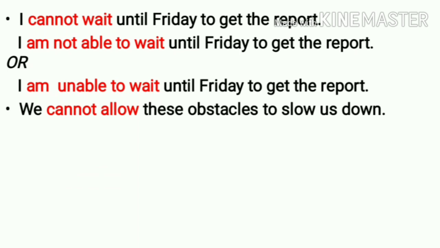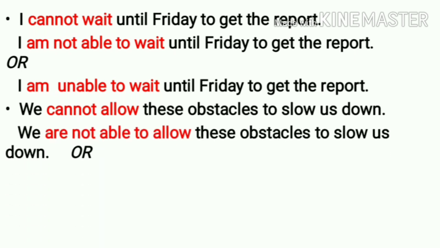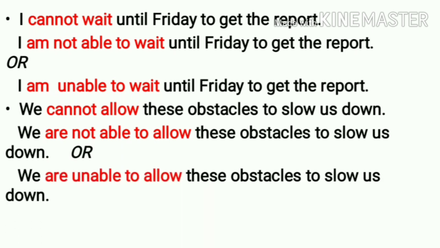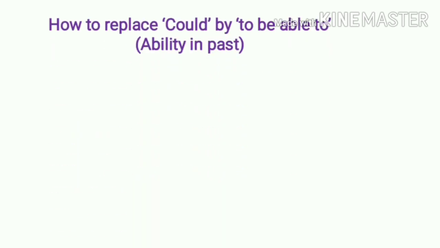Last sentence. We cannot allow these obstacles to slow us down. We are not able to allow these obstacles to slow us down. We is plural, so we have made the use of are. We are unable to allow these obstacles to slow us down. Okay, now let us move to the next one.